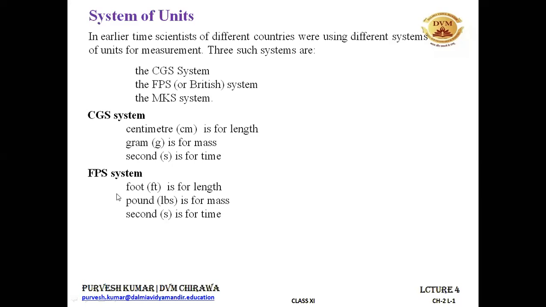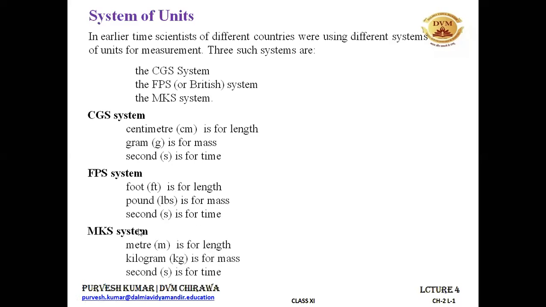So it was a Latin term for the pound, libra pondo. From that we have derived pound, and the unit remains as this symbol for the representation of unit. It remains as LBS only. All right, and then the MKS system. In the MKS system, we have meter for length, kilogram for mass, and second for time.